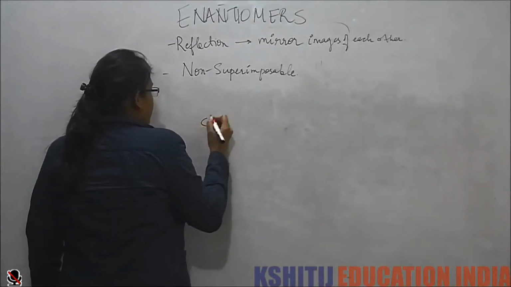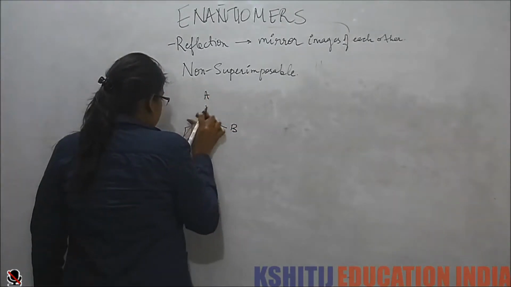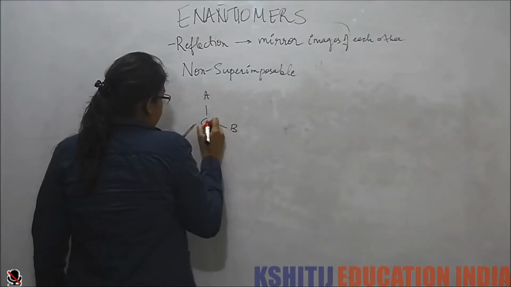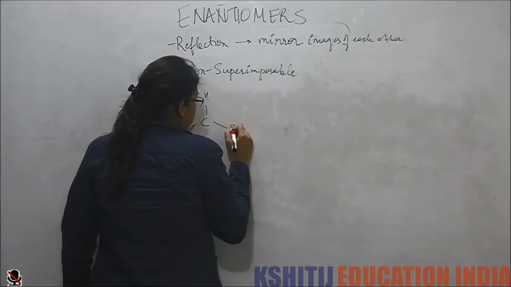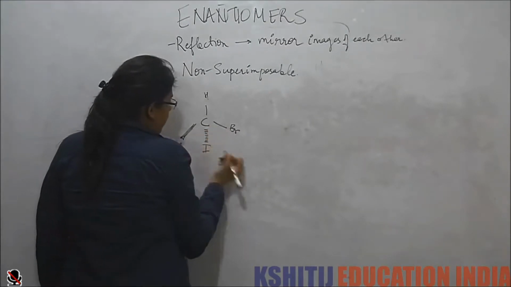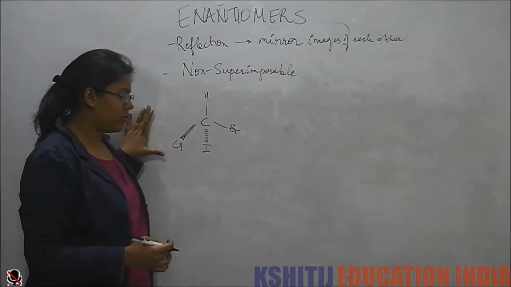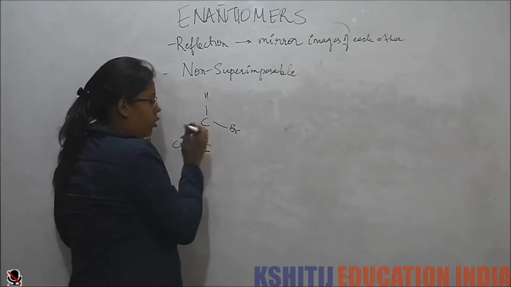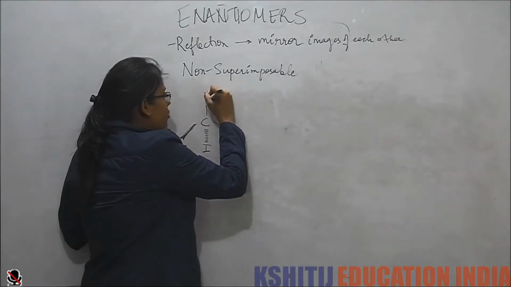Suppose I have this A, B, and this is my carbon. Suppose I have, say, hydrogen, bromine, chlorine and iodine. Now this is the perspective formula, and in the perspective formula this group comes out, this group goes in, and these both are in the plane of the paper.